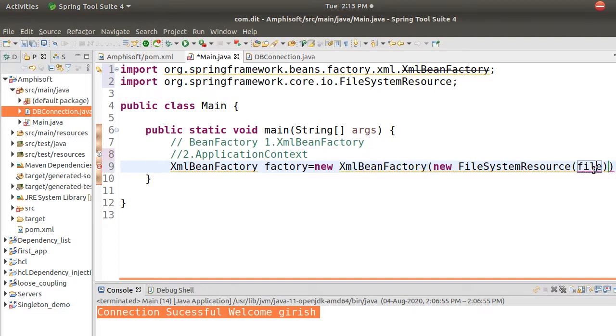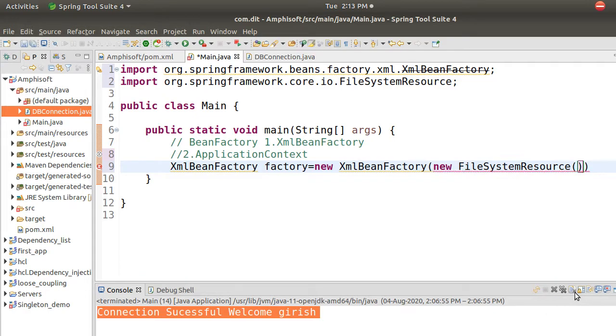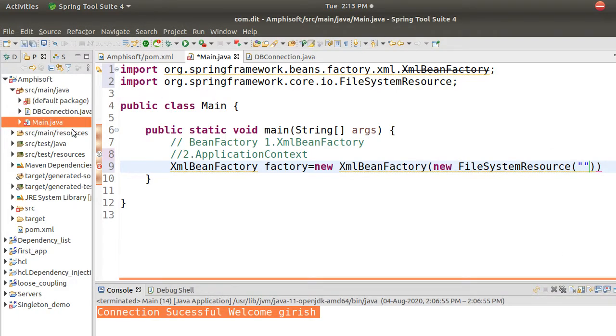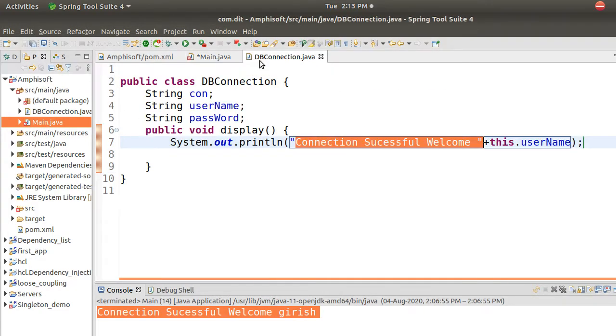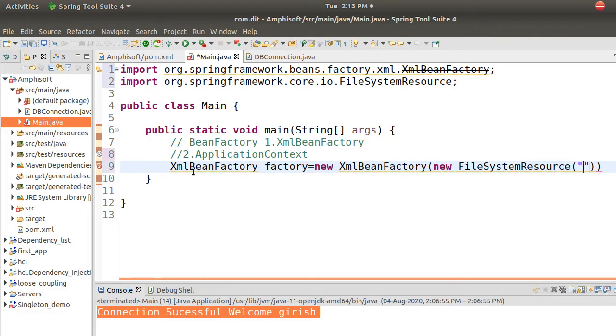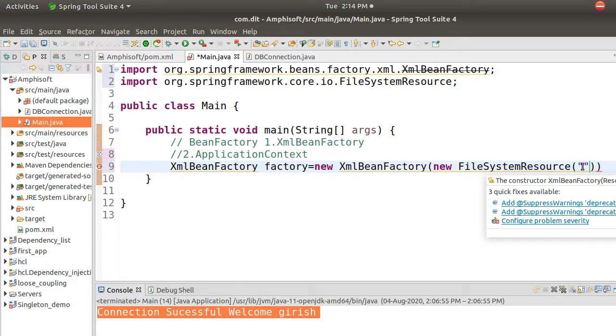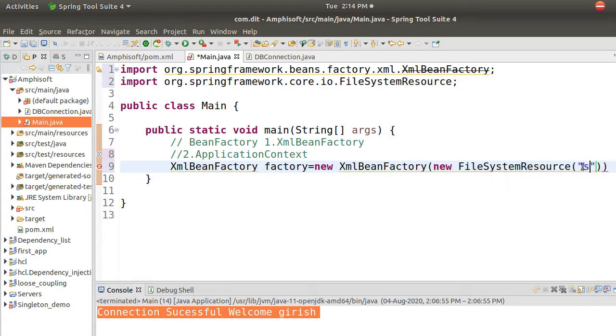Here I have to give one file path name, because we are creating objects and we know the names of the objects. For example, in the main method I created DB connection con is equal to new DB connection. I was easily able to create it, but I don't want to do it now; Spring has to do it. So I should give a configuration file, an XML file. In your servlets and JSP, you had web.xml, remember, the deployment descriptor. Similarly, here you can give some name of your wish.